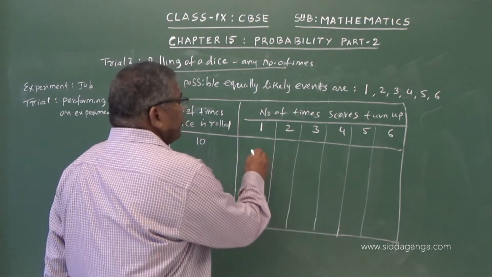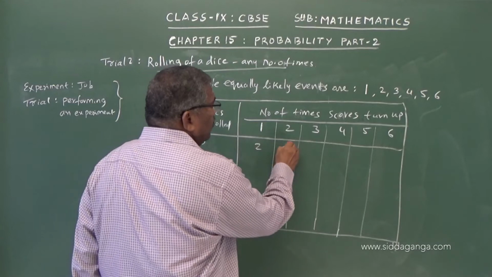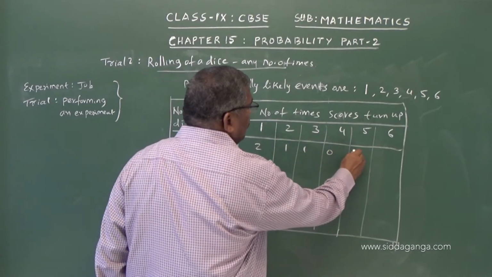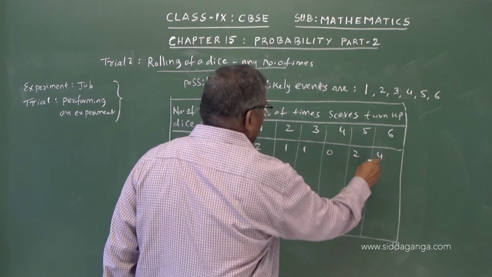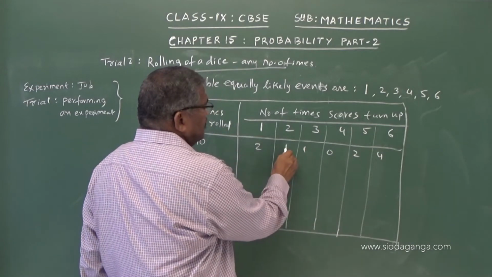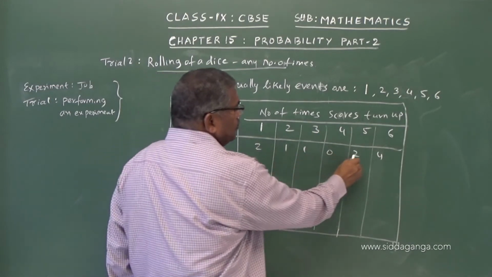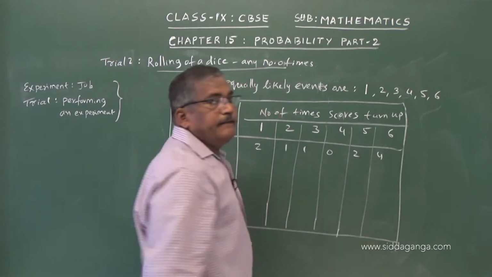The possible counts, let us say 2, 1, 1, 0, 2, 4. So 2 plus 1 is 3, 3 plus 1 is 4, 4 plus 2 is 6, 6 plus 4 is 10.